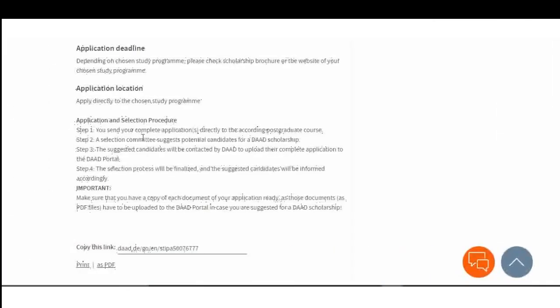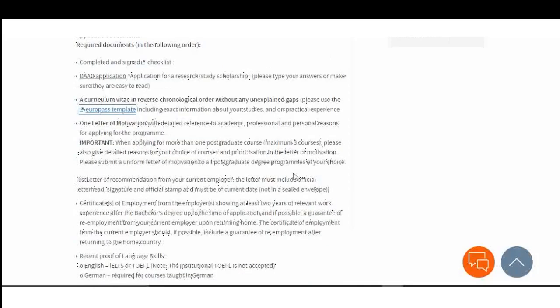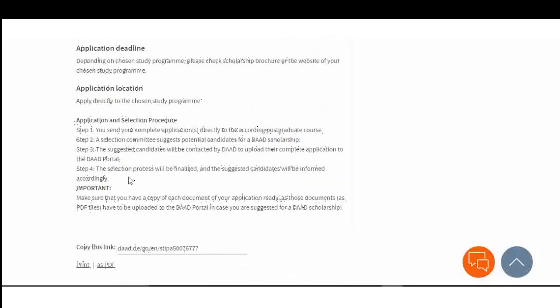So you don't need to worry about the language barrier here. You send your complete application directly to the respective post. A selection committee suggests potential candidates for the DAAD scholarship, and the suggested candidate will be contacted to upload their complete application to the portal. Make sure you have a copy of each document ready in PDF form.